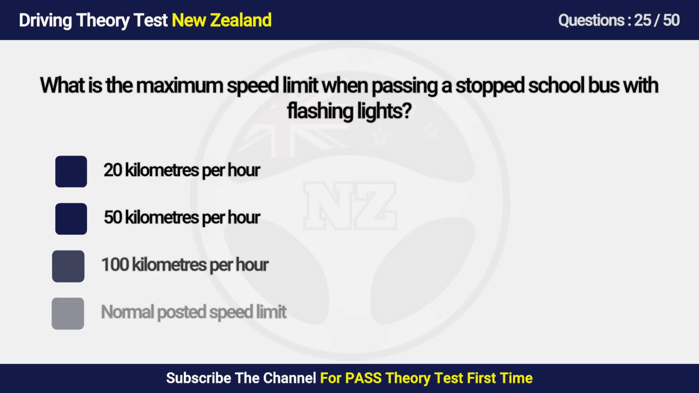Question 25. What is the maximum speed limit when passing a stopped school bus with flashing lights? A. 20 km per hour. B. 50 km per hour. C. 100 km per hour. D. Normal posted speed limit.